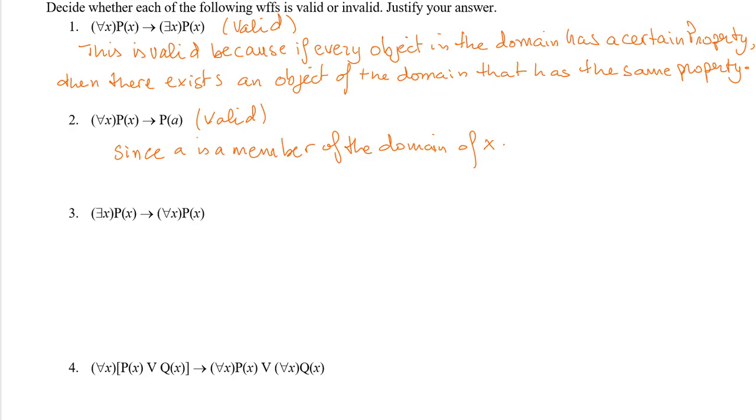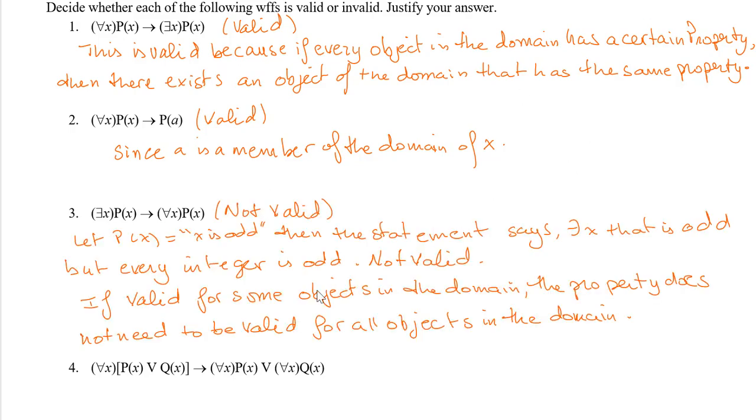A counterexample would be, if I make p of x be odd, there exist some odd integers, then we can say this implies, just because there exist some odd integers, that all integers are odd. So we can say if valid for some objects in the domain, the property does not need to be valid for all objects in the domain.